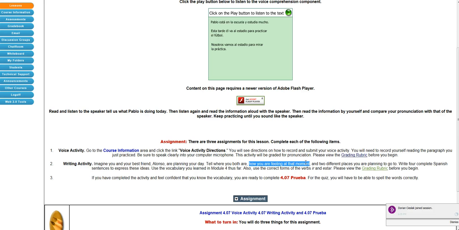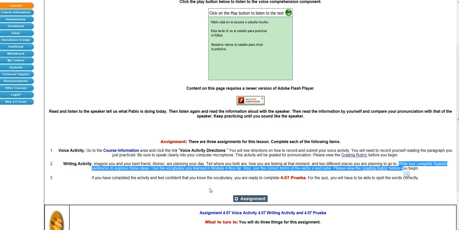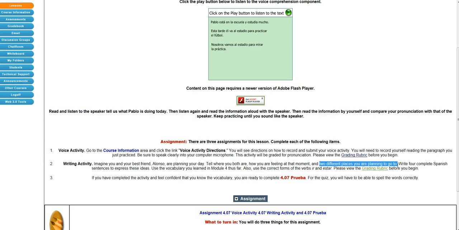Remember how you feel and where you are, you're going to use the verb estar. And 2 different places that you're going to go. So we're going to the library, we're going to the bookstore, etc., etc. And you need to have 4 complete sentences to express those ideas. So you've got 1 sentence saying where you are, 1 sentence saying how you feel, and 2 sentences planning where you are going to go. That's it, you're done. So just go ahead and do those.